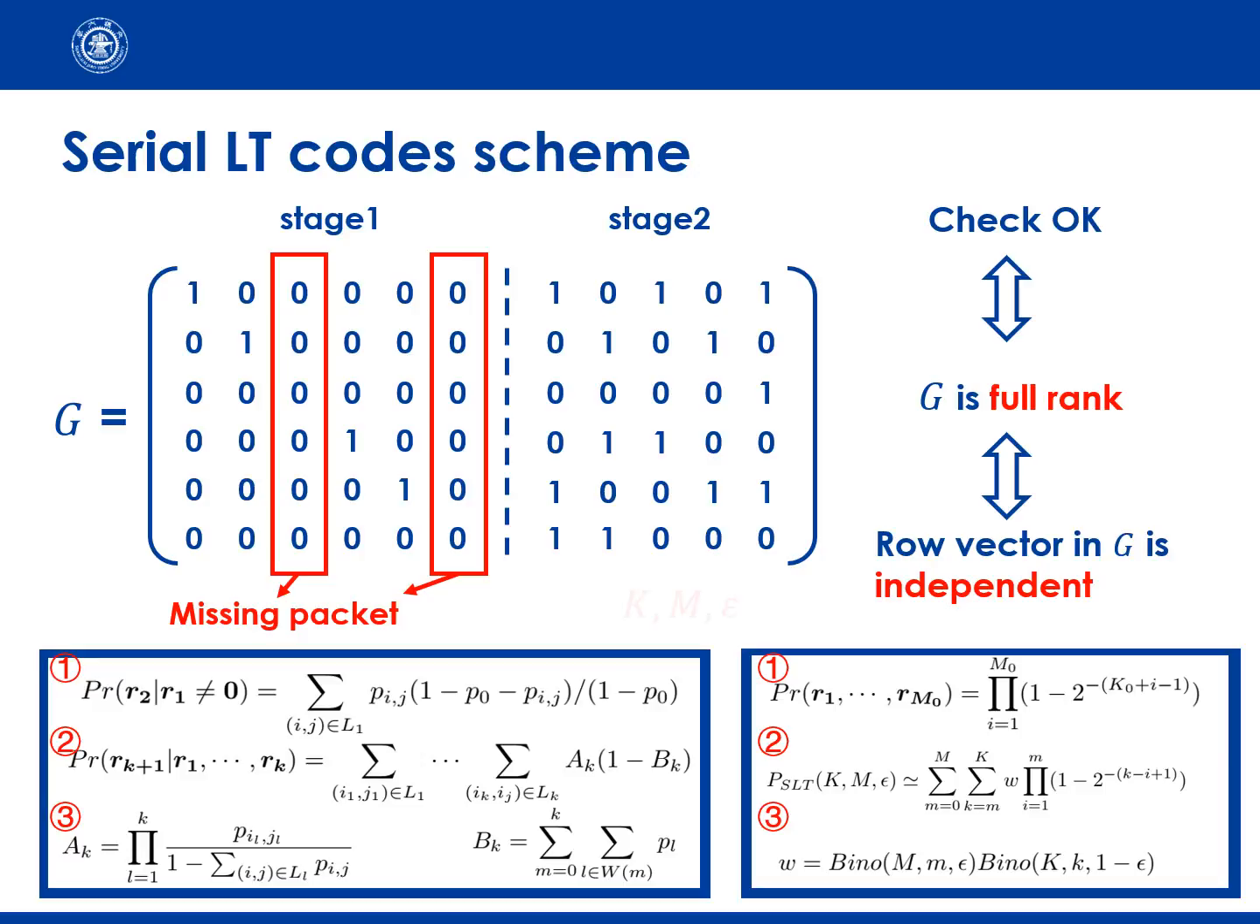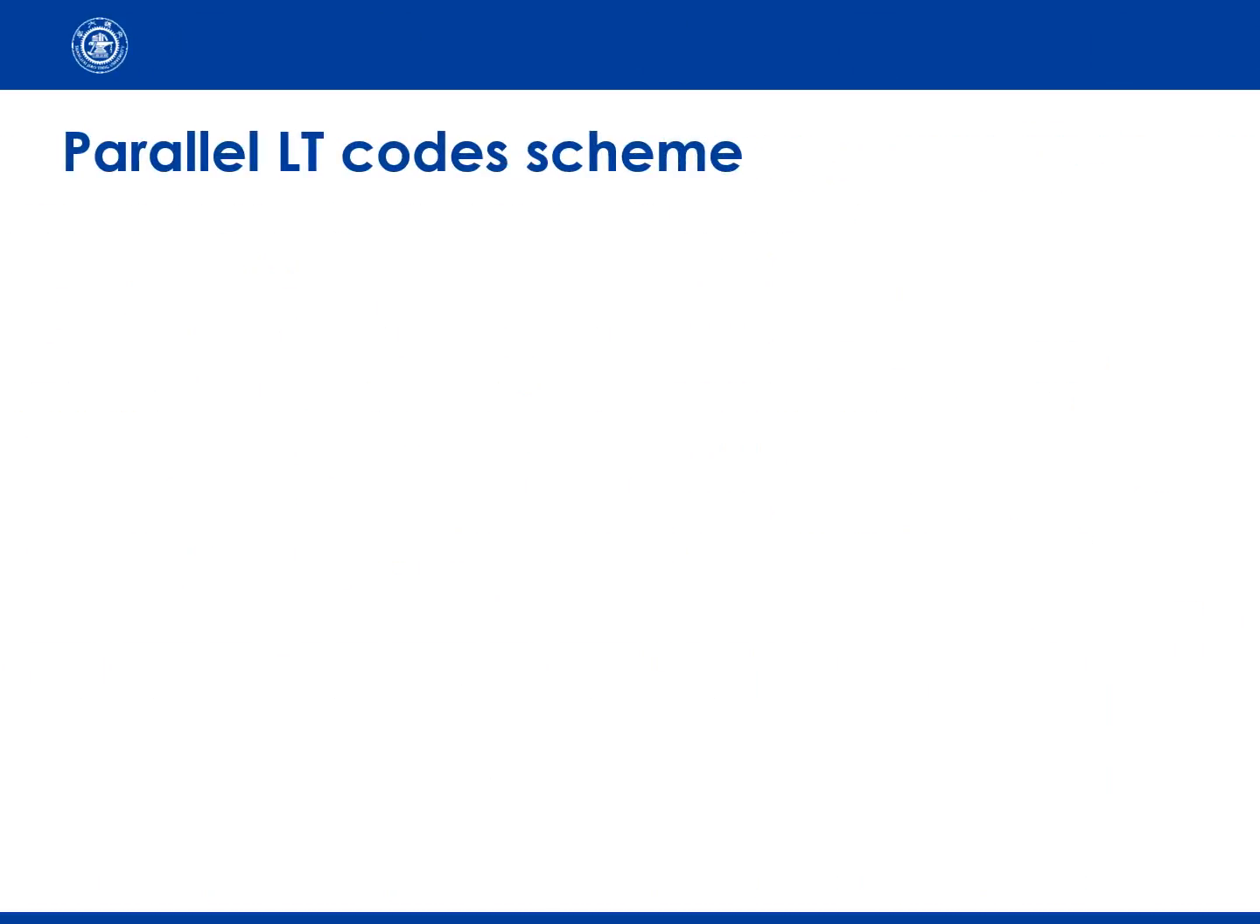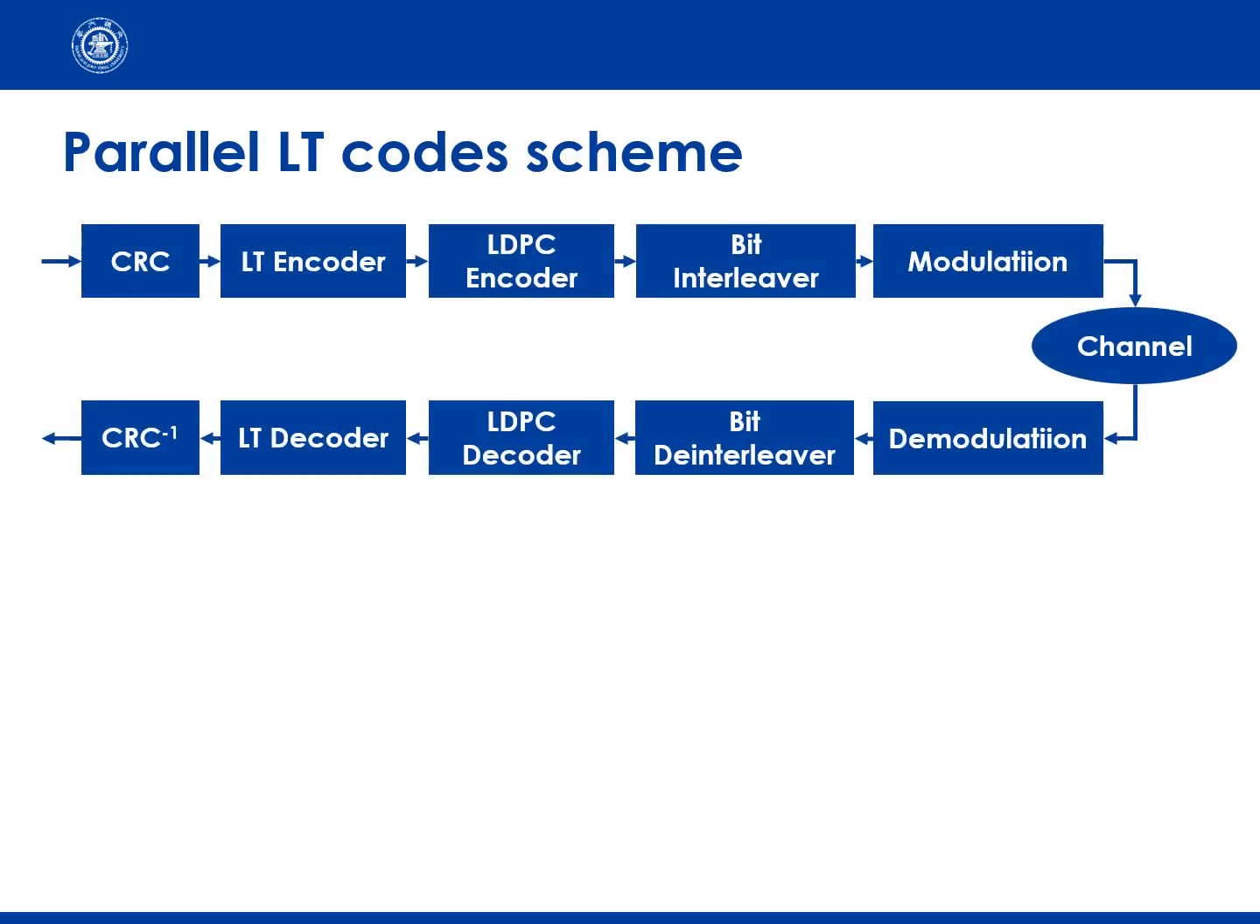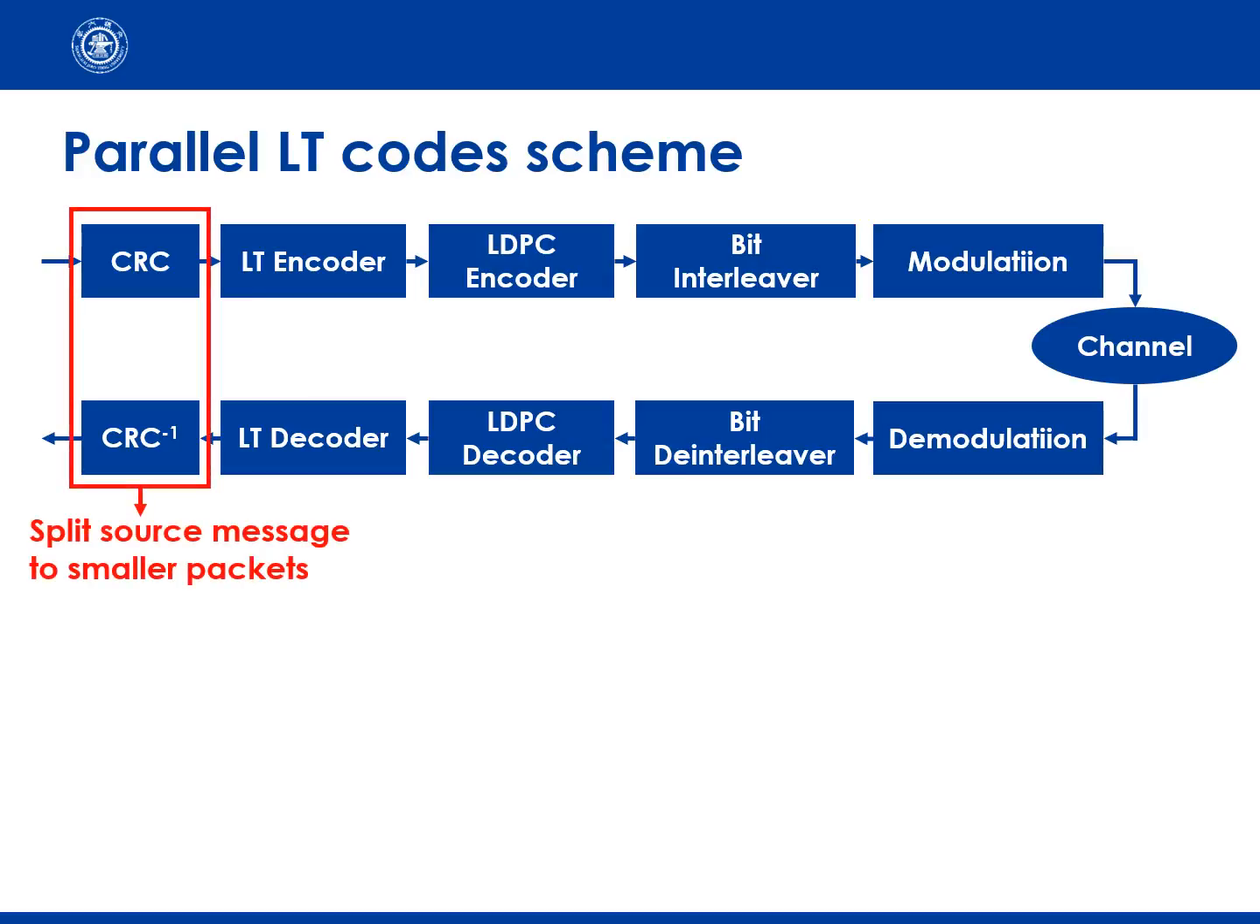In these formulas, K is the retransmission number, M is the source blocks number, and epsilon is the block error rate. Serial LT code schema regards the block as a whole. Another way is parallel LT code schema. Through inserting some CRC code in the source blocks, the initial messages are split into smaller packets. Then, a bit interleaver arranges bit positions to avoid continuous burst errors.